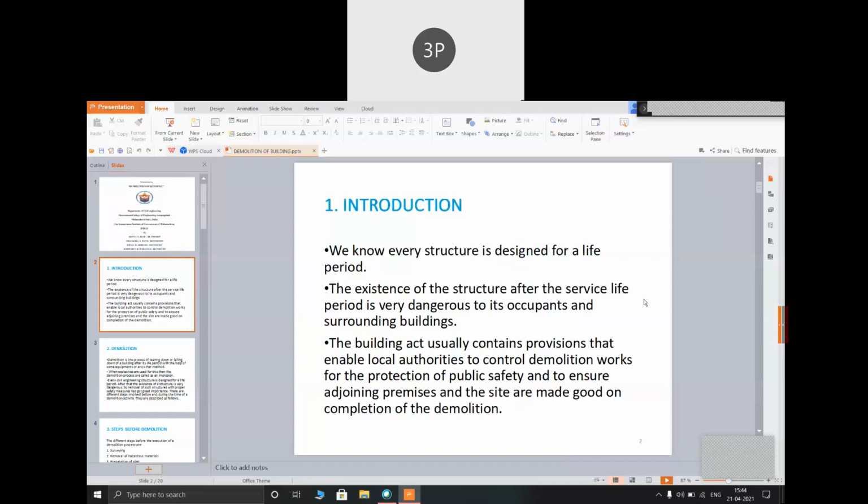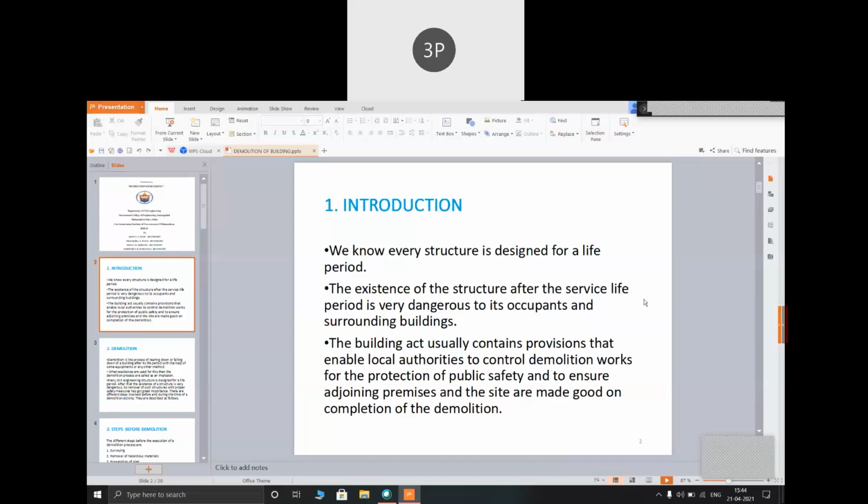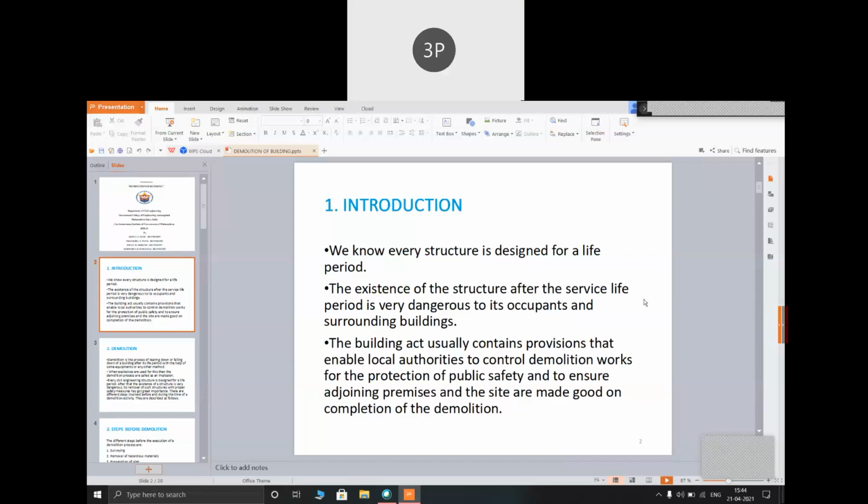Contents of the PPT. First, the introduction. Second, the definition of demolition. Third, steps before the demolition: surveying, removal of hazardous materials, preparation of plan, stability report, safety measures. Fourth, methods of demolition: non-explosive demolition, explosive demolition. Conclusion and references.